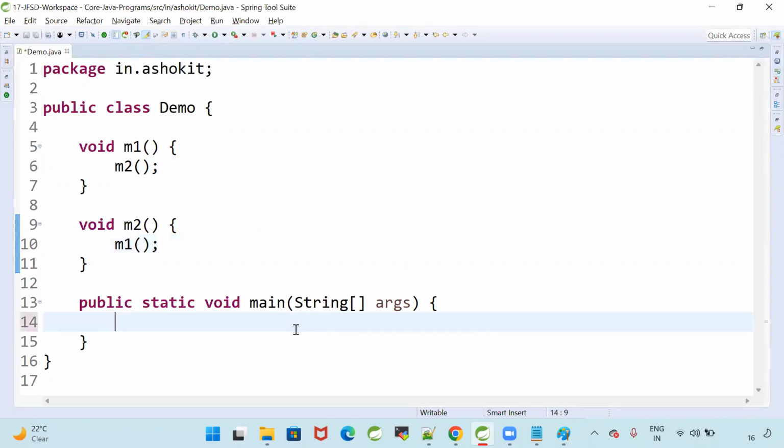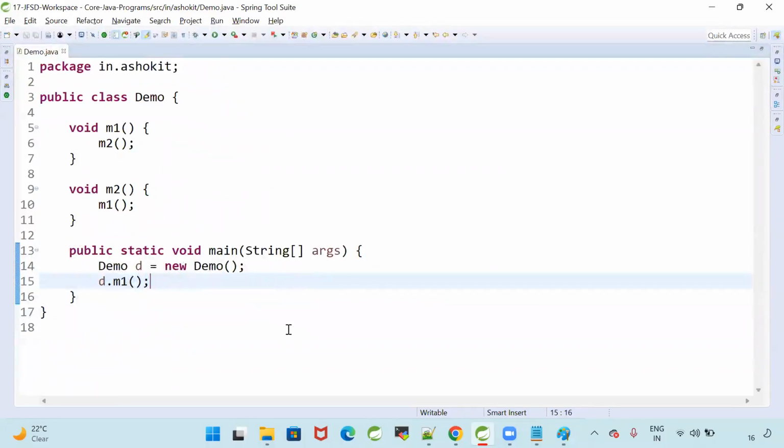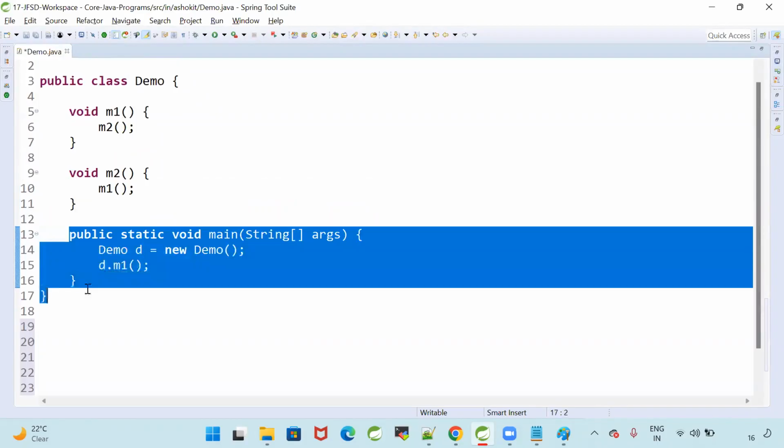Now here I am going to create the object for Demo, d = new Demo. I'm going to call d.m1. See here, I'm trying to call the m1 method from the main method. So my program execution will start from the main method.